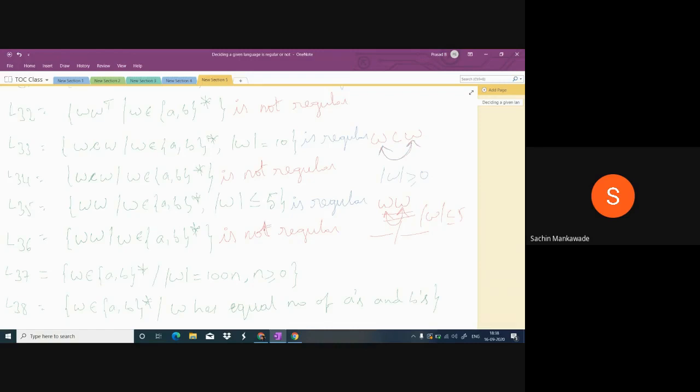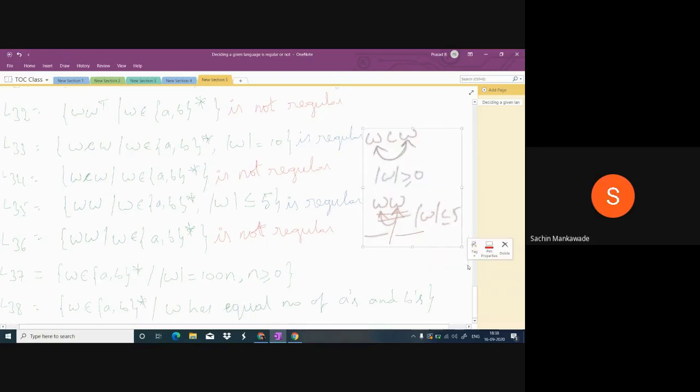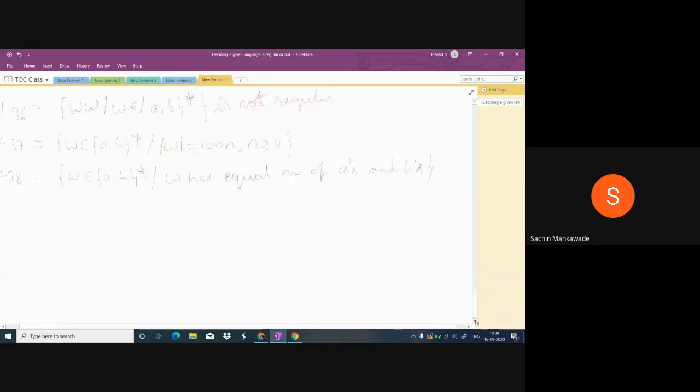W is any combination of A and B, and its length must be a multiple of 100. Sir, not regular.